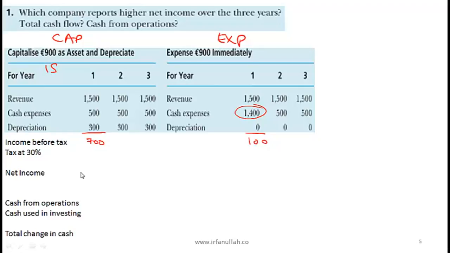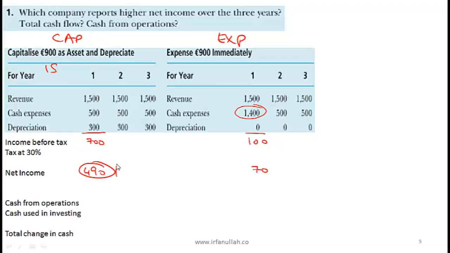So in year one, the net income is 490 over here. And what is it over here? Here it is only 70. So an obvious conclusion, but a capitalizing firm in the year that the asset is purchased will report a higher net income relative to the expensing firm.